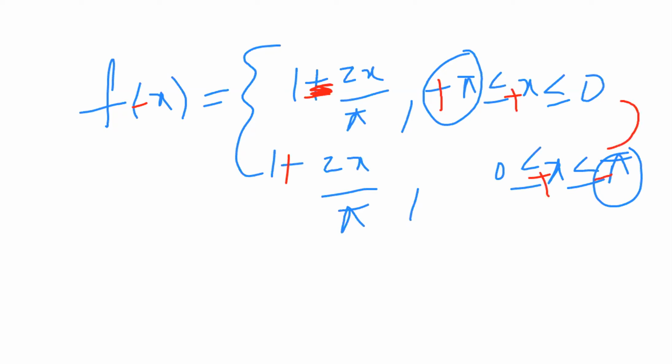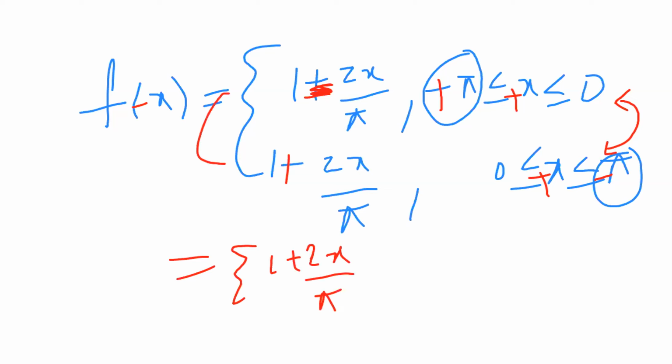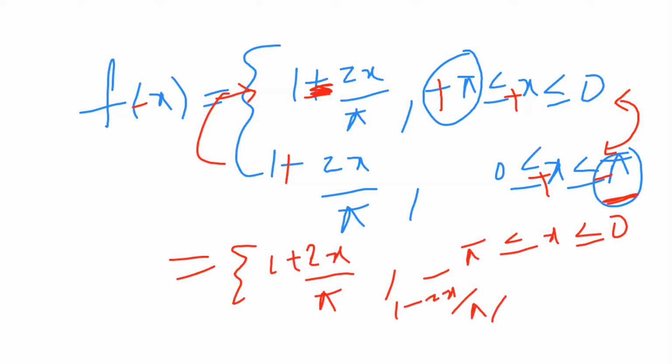So write the second term as the first term and the first term as the second term. 1 plus 2x by pi is in the first position. The range is reversed: minus pi less than or equal to x less than or equal to 0. And the first term 1 minus 2x by pi has 0 less than or equal to x less than or equal to pi.